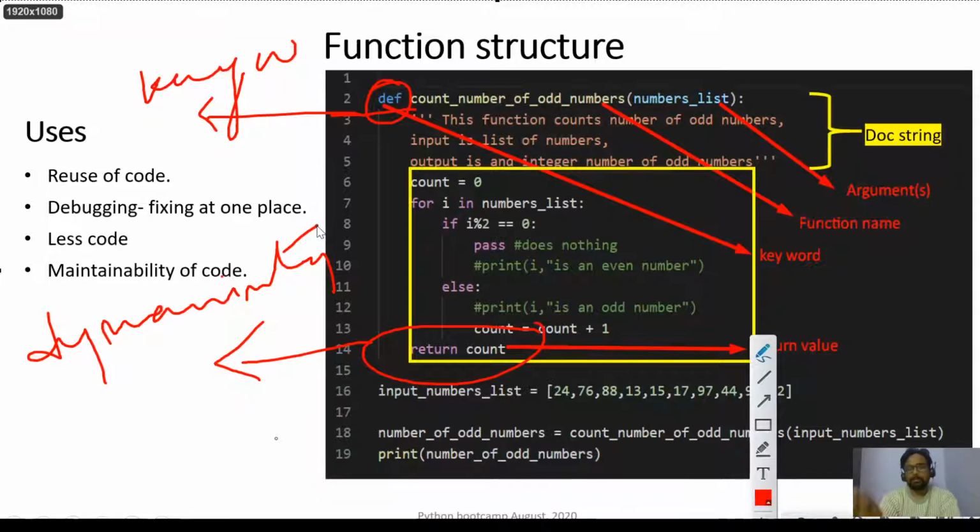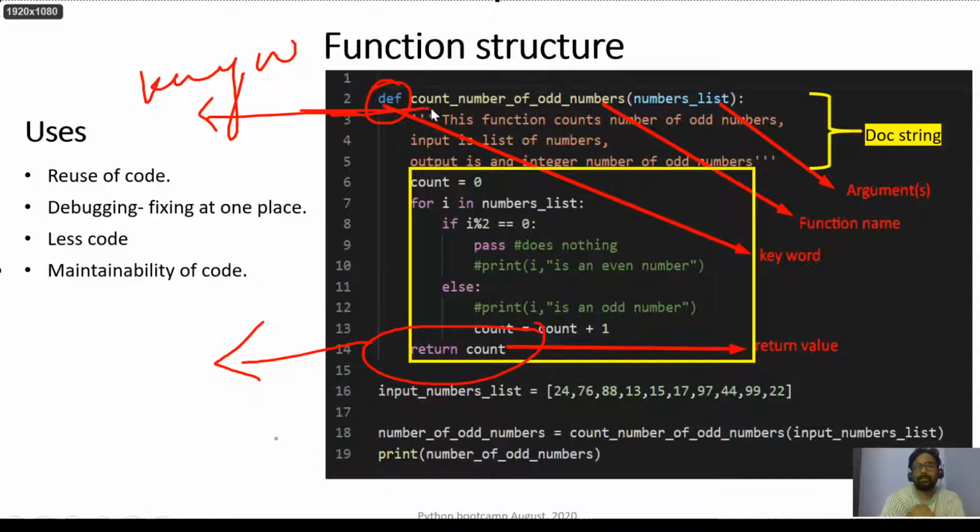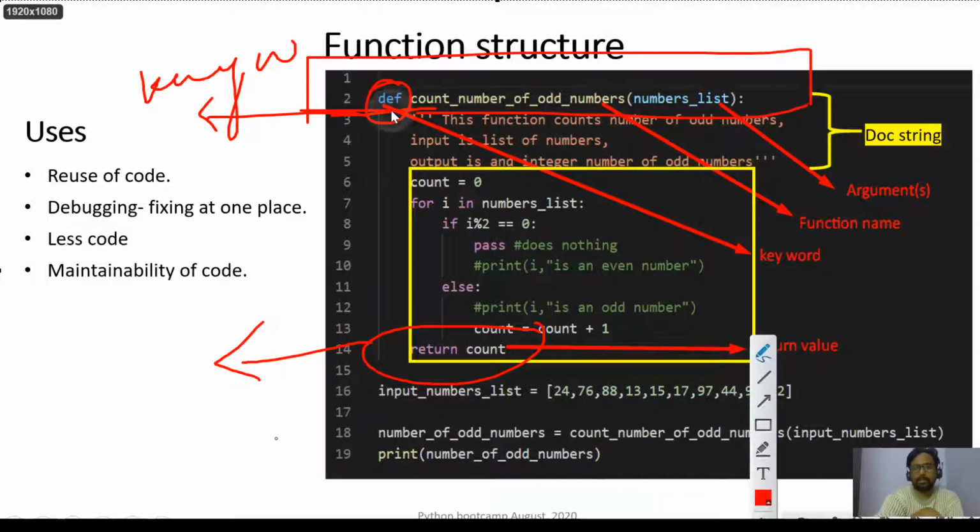So you can simply write count is equal to zero. Here I'm assigning an integer. I can even assign some string, xyz, something like this. Since it is dynamically typed, we do not have to include the return type here. So in order to do that, we use def, and this is the argument list. Here you can take any input arguments. For example, here I am taking a list of numbers and doing some calculations. Don't worry about this.